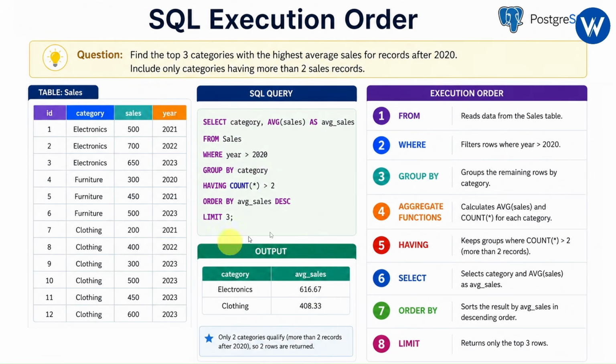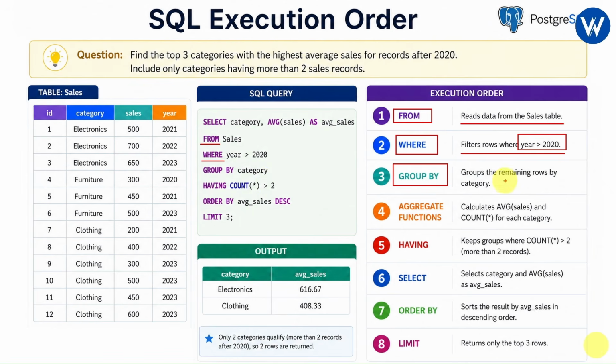Now let's understand the SQL query execution order one by one. First, what SQL actually does is read the data with the help of FROM, right? Next it will filter the data with the condition year greater than 2020, meaning it will filter only those records after the year 2020. So here it uses the WHERE clause, which is used to filter the data. Here you can see the FROM and this is WHERE. Perfect. Next it will do the GROUP BY.